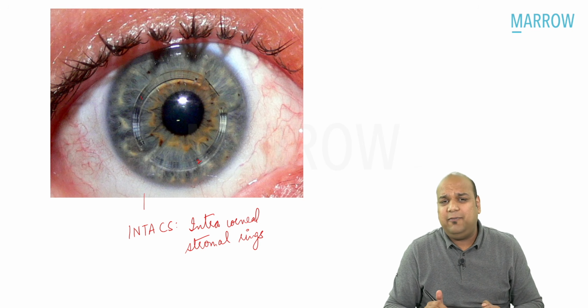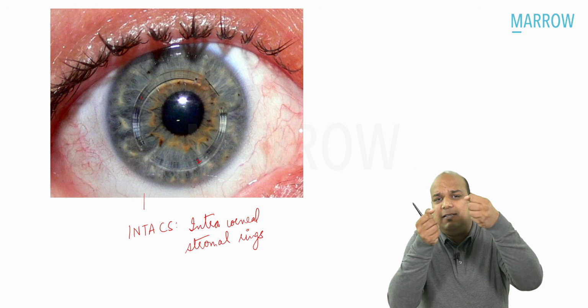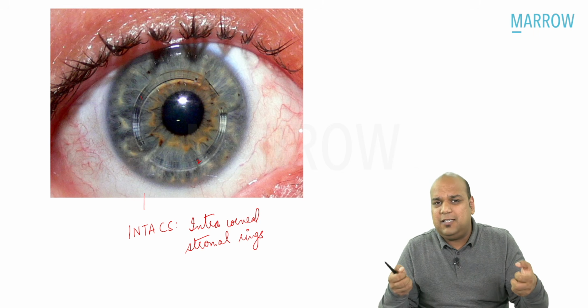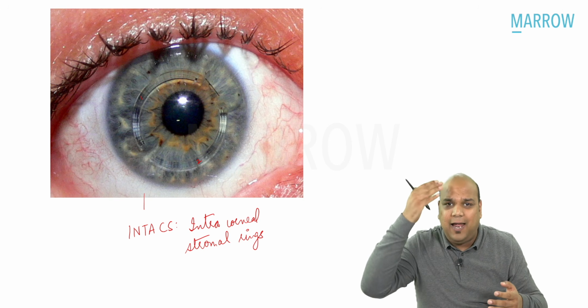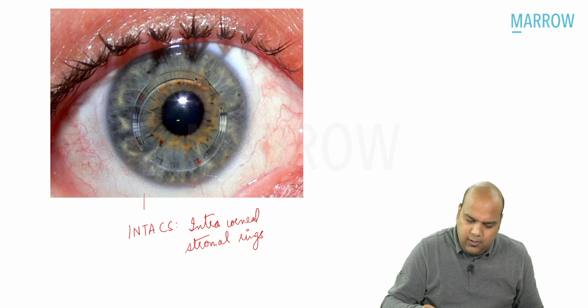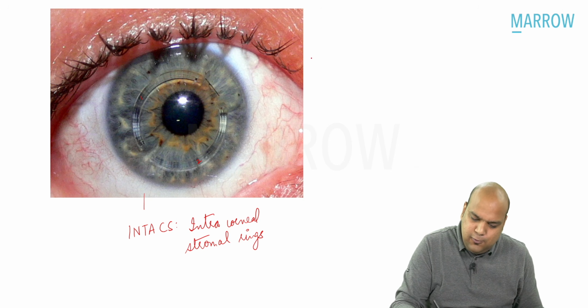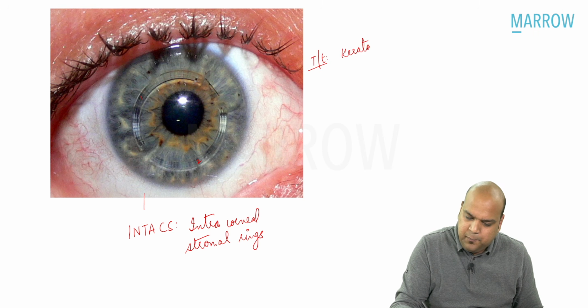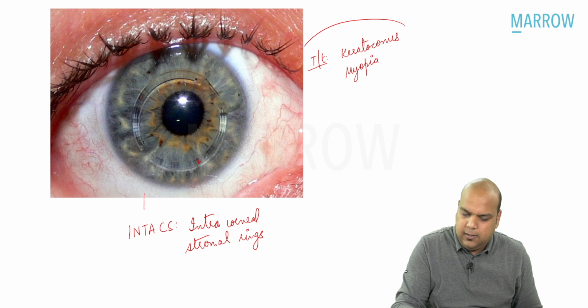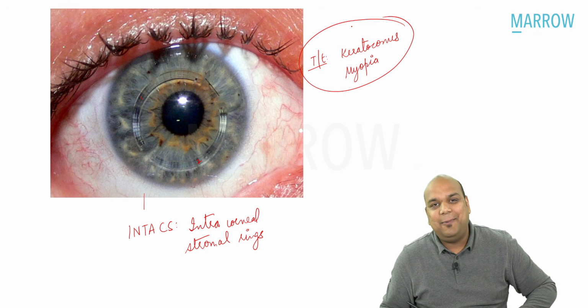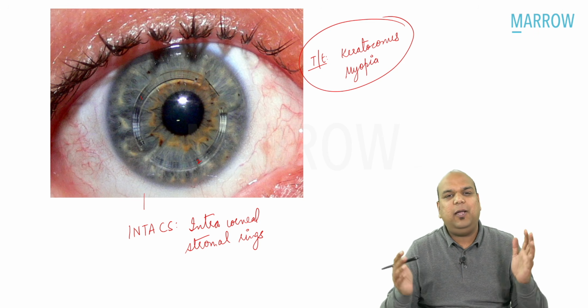Why are they inserted, everybody? Because these rings will stretch the periphery of the cornea. When they stretch the periphery of the cornea, in effect they are flattening the curvature of the cornea. The INTACs are used as a treatment in keratoconus. But they can also be used as a treatment for very high myopia. I hope you remember this, everybody, about INTACs. That's all about quick revision of keratoconus.